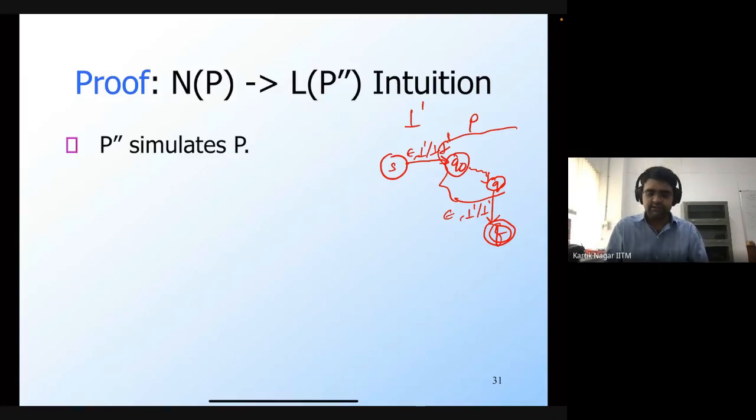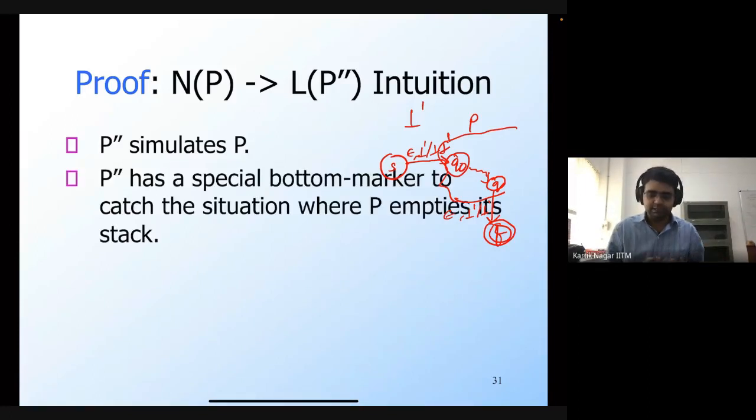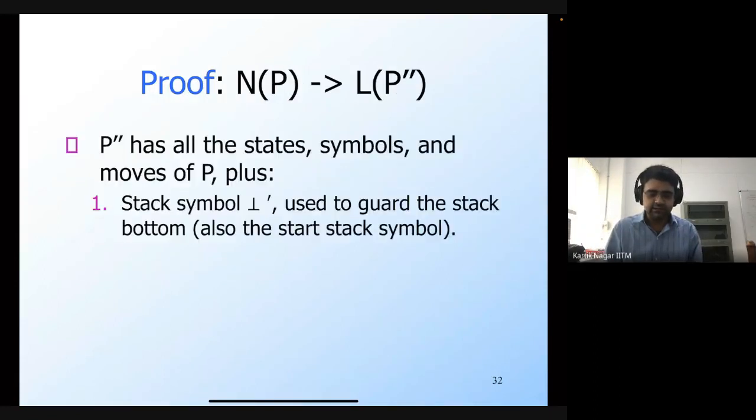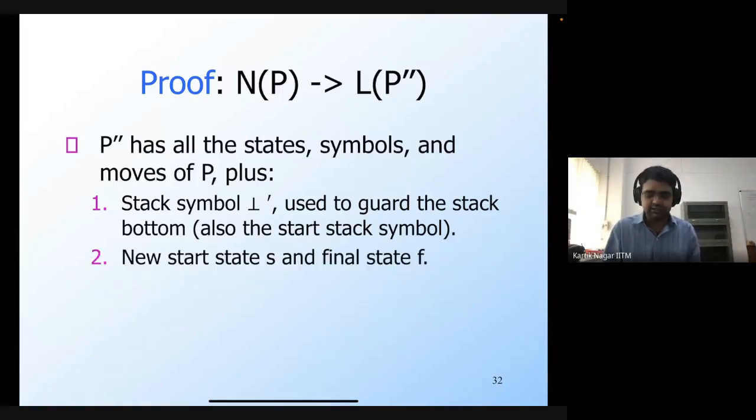So let's formalize this. As we said, P double prime is basically going to simulate P. But P double prime has this special bottom marker, bot prime, which is to catch the situation where P empties its stack. And if P empties its stack, then P double prime is going to accept by moving to a final state. So once again, P double prime is going to have all the states, symbols and moves of P. Plus, there's the special stack symbol bot prime, which is also the start stack symbol. There's a new start state S and a final state F.